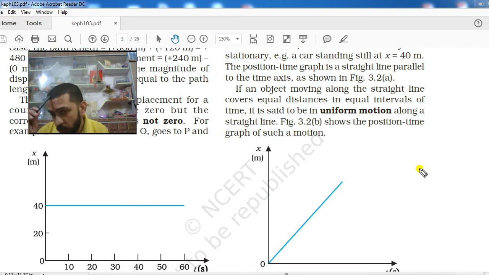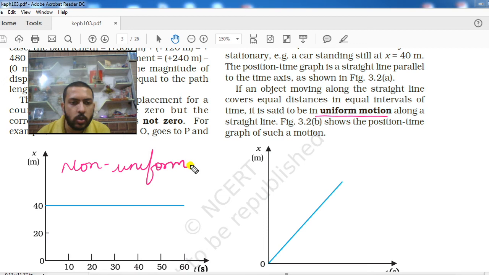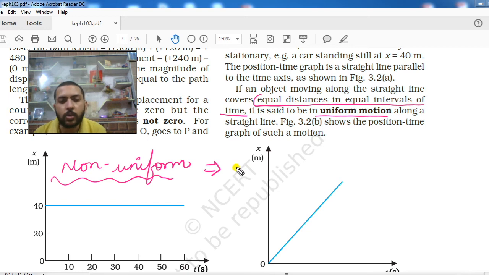These things will help us when we draw the graph between position and time for uniform motion. Okay, so along with this, you studied here uniform motion, let us see what is non-uniform motion. About non-uniform motion, the definition is not given, so we will be writing it from our side only. It is very easy to define non-uniform motion. What we have seen in uniform motion is that equal distance was covered in equal interval of time. So what can you say for non-uniform? Non-uniform is just its opposite.